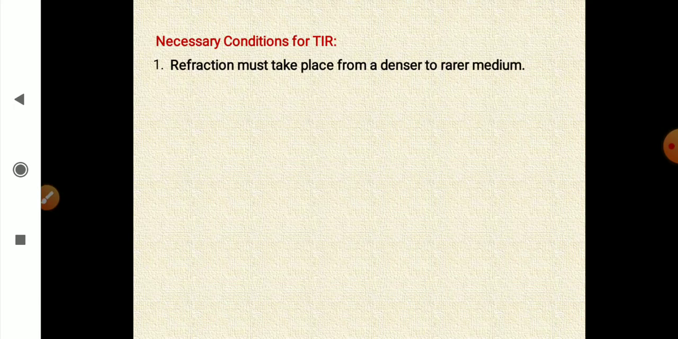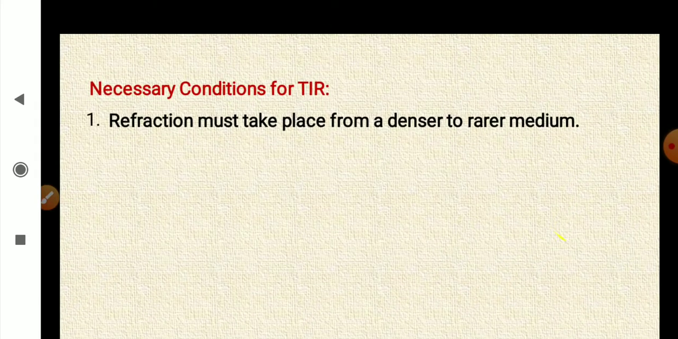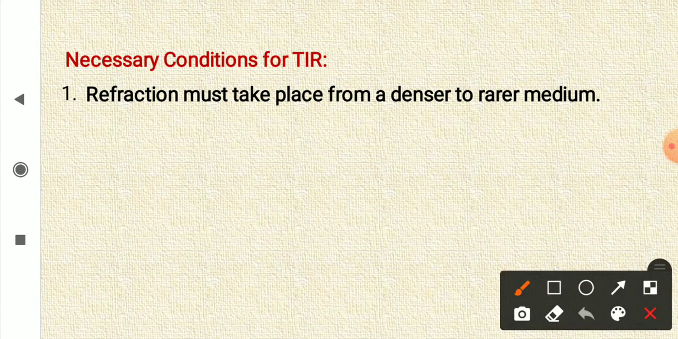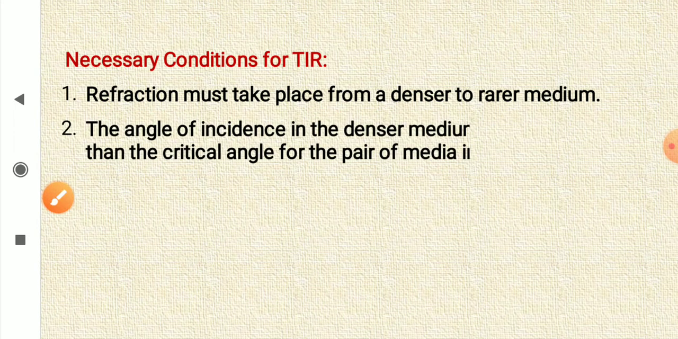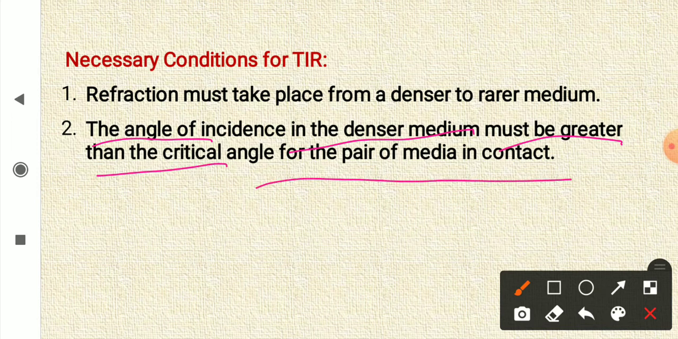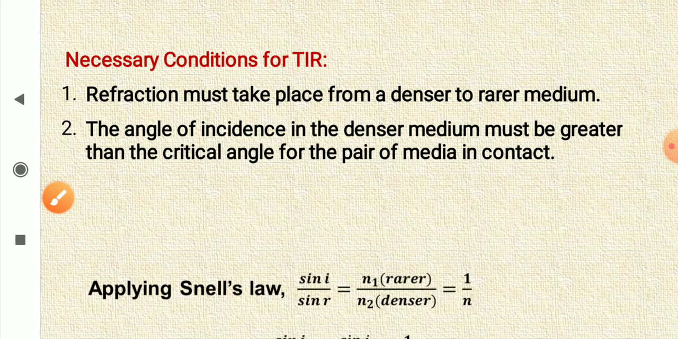And now, the necessary conditions for total internal reflection. You have to remember them. The refraction must take place from the denser medium to the rarer medium. And the second condition: the angle of incidence in the denser medium must be greater than the critical angle for the pair of media in contact.